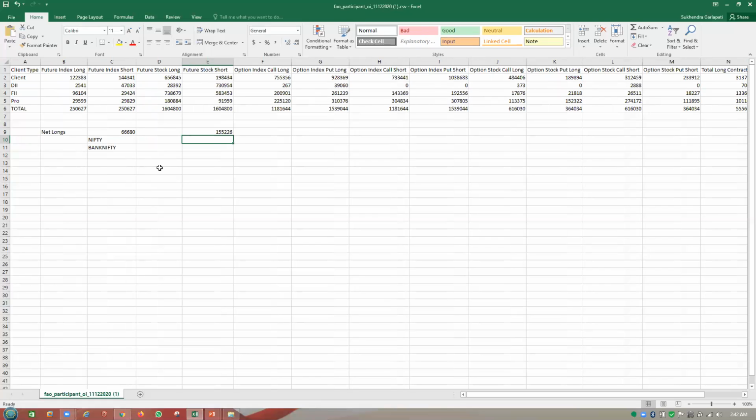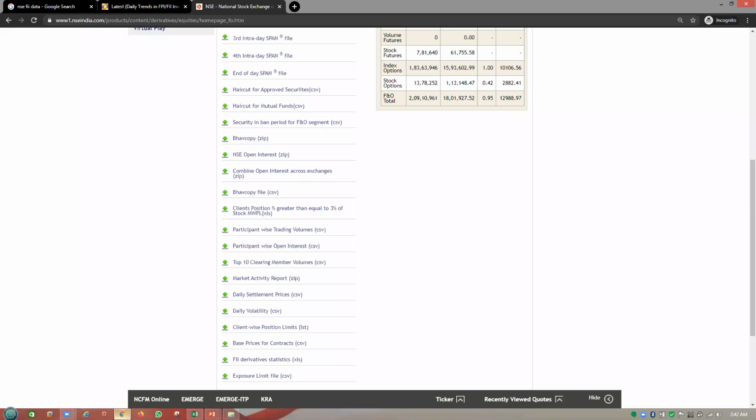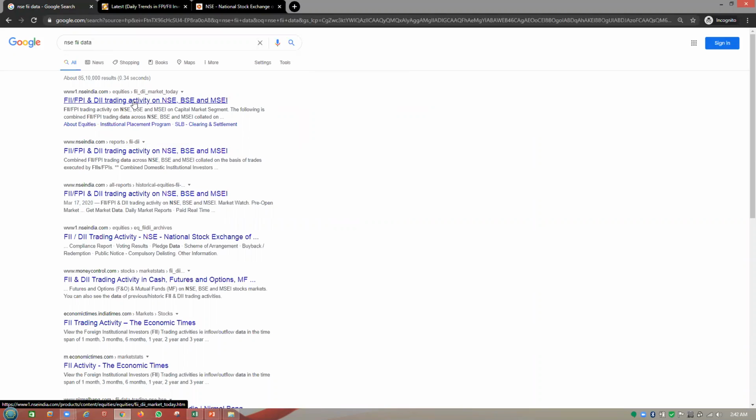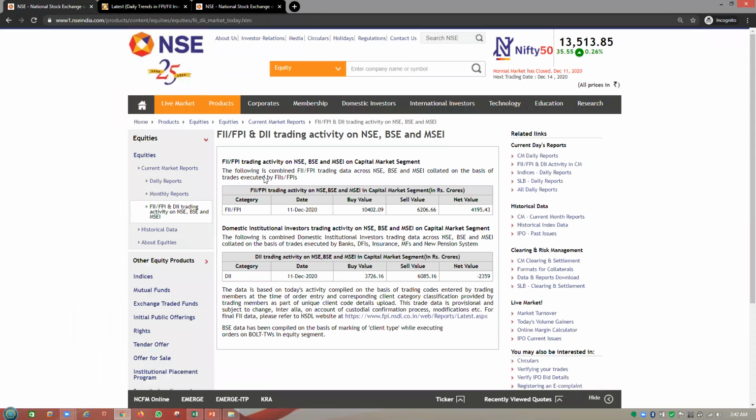Now you also have to see how they are actively operating in the cash segment. Now I'm going to the cash segment. You can just Google it, NSE FII data, and whatever link you get over here, you just open that link. Here you can see the FII net investment in the market. They bought 10,000 crore today and sold around 6,000 crore. So their net long is 4,000 crores.